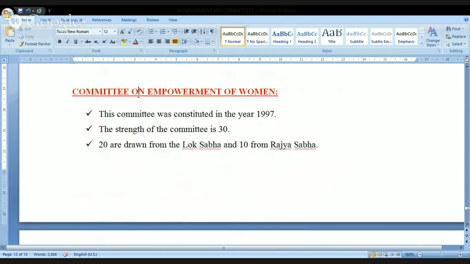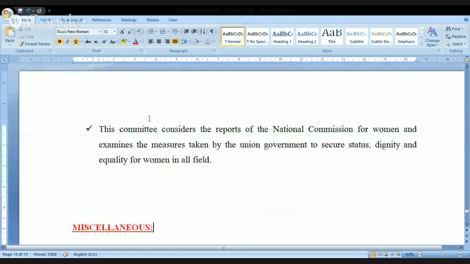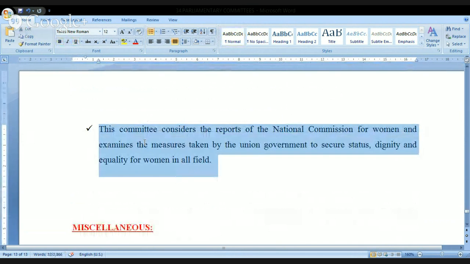Next one is the Committee on Empowerment of Women. It was constituted in 1997. Strength 30: 20 are drawn from the Lok Sabha and 10 from the Rajya Sabha. Look at this. This committee considers the reports of the National Commission for Women, and examines the measures taken by the union government to secure status, dignity, and equality for women in all fields. Right, one of the very, very important committees.